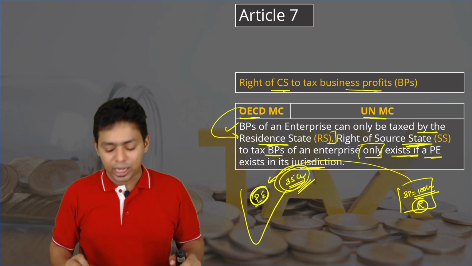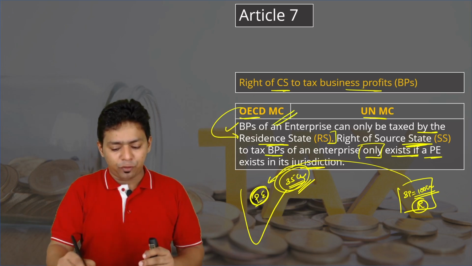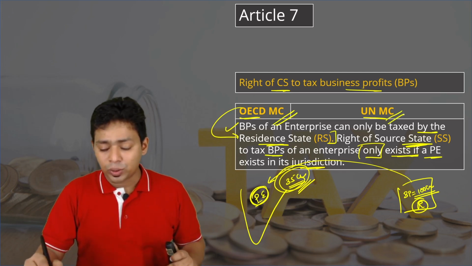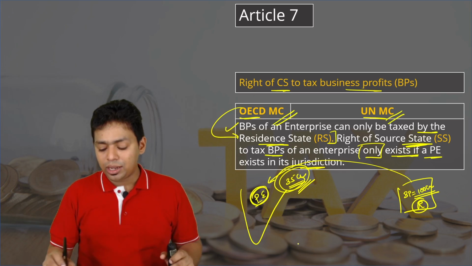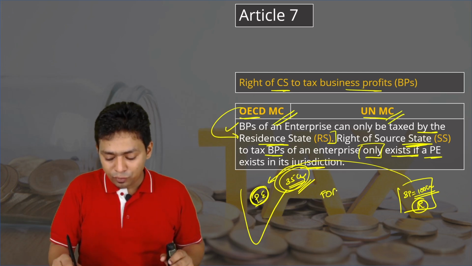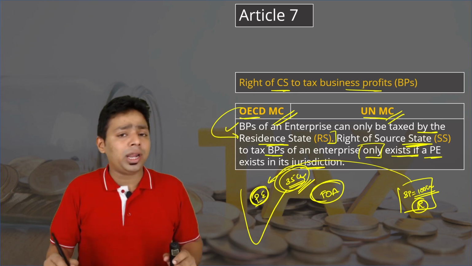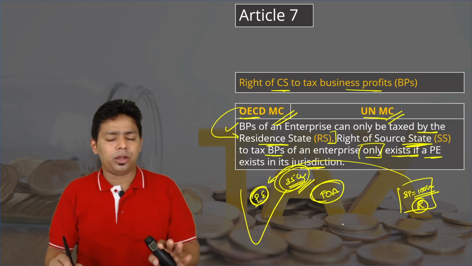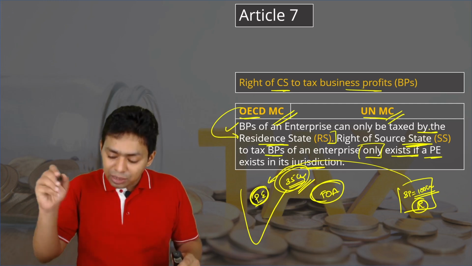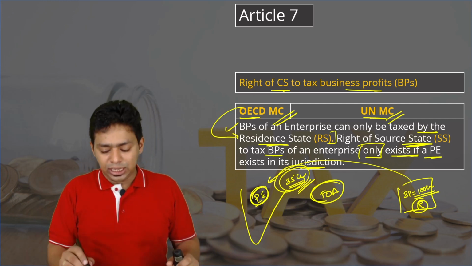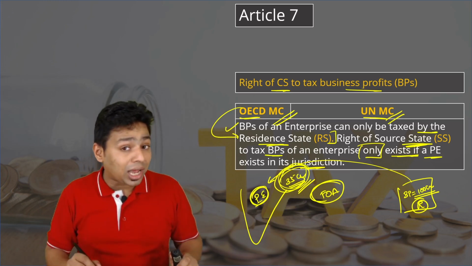Now, very important aspect, very important aspect. This is the law for both. This is applicable for OECD as well as United Nations. It's a common law, but one difference is there that you need to understand, and that is the force of attraction rule. Force of attraction rule. So what do you mean by force of attraction rule? These foreign entities, no my dear friend, they are very smart. They always find an escape route. The DTAA agreement says only income derived through permanent establishment is taxable.